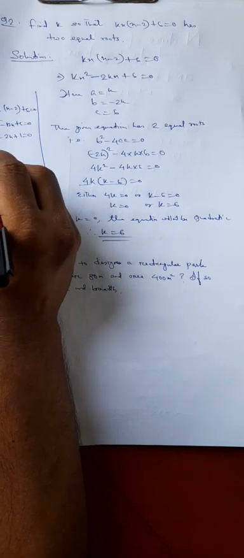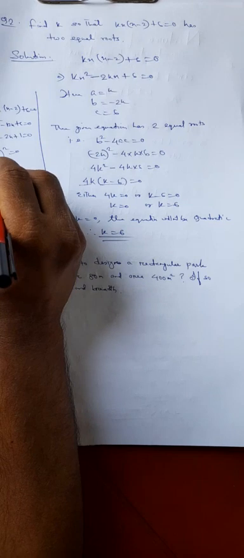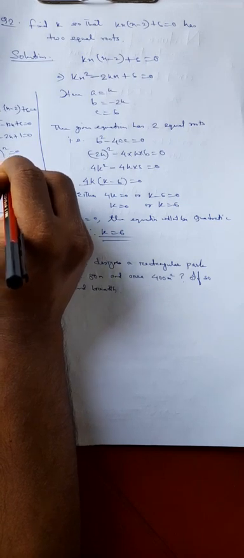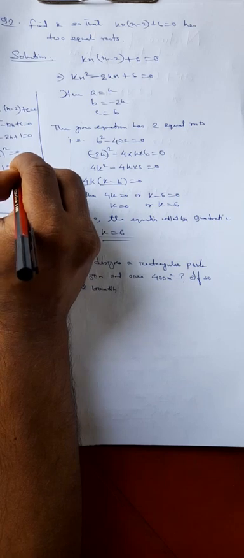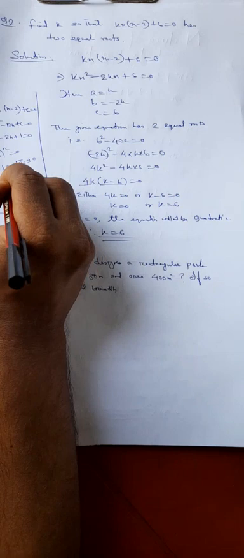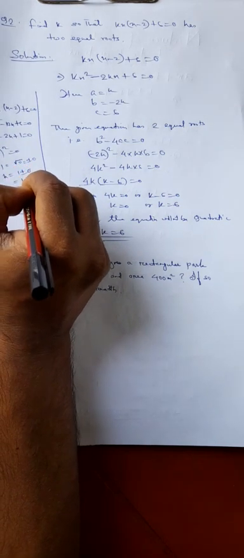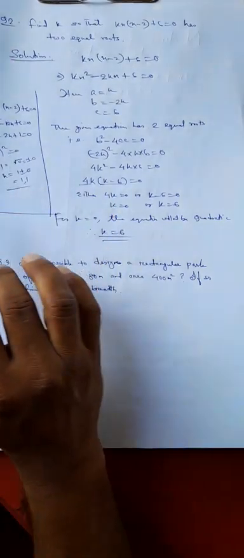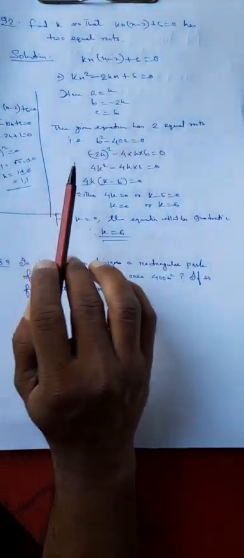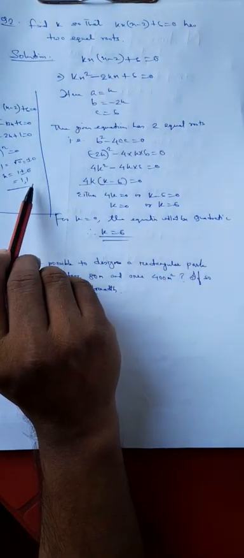Now x minus 1 whole square equal to 0. That means x minus 1 equals plus minus 0. x equal to 1 plus minus 0, that means 1 and 1. Roots are identical and equal. So when you find k equal to 6 here, roots are equal or identical.